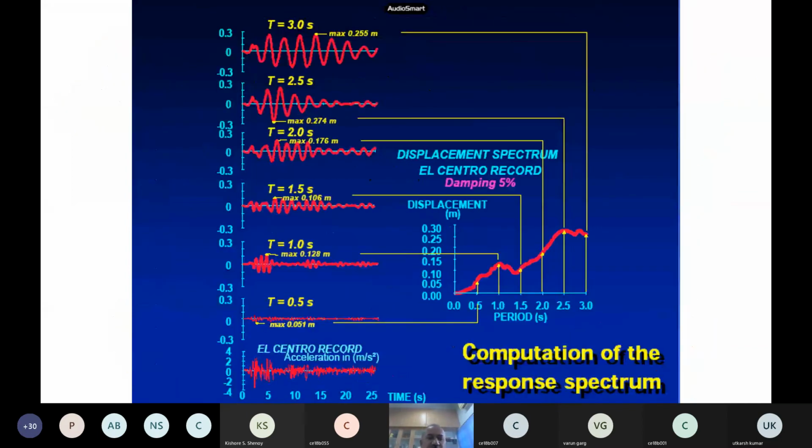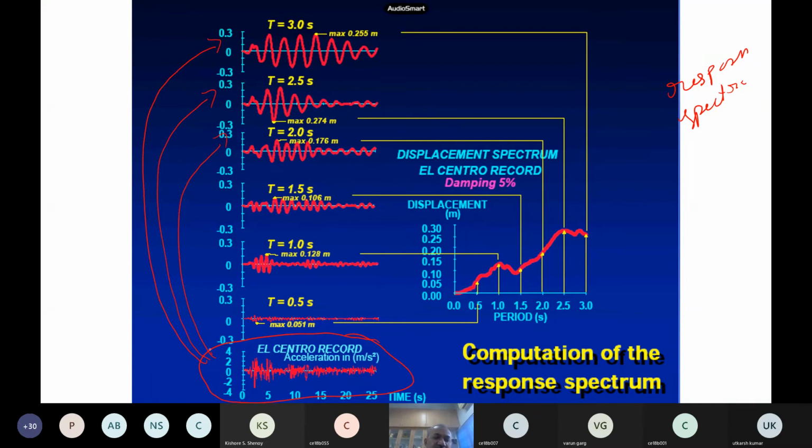So finally, what we do in our design also, we use this concept of the response spectra. We will not go in, just briefly I will mention. What one does is, I have an earthquake acceleration time history, say like the Sikkim earthquake. I will give input to a 3-second system, then a 2.5 second, a 2 second, a 1.5. I will give input to a variety of these single degree of freedom systems whose time period is different.